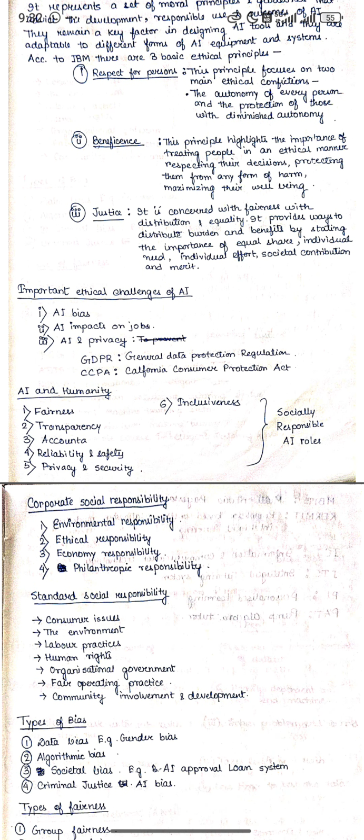Important ethical challenges of AI: AI bias, AI impacts on jobs, AI and privacy. Privacy is being harmed. AI is getting biased and AI impacts on jobs, leading to unemployment. GDPR, General Data Protection Regulation. CCPA, California Consumer Privacy Act. Remember, General Data Protection Regulation and California Consumer Privacy Act.